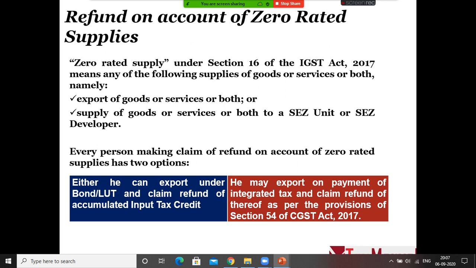So what is zero rated? Section 16 of the IGST Act says zero rated means export of goods or services to outside India, or supply to an SEZ unit or SEZ developer. For all practical purposes under GST or any indirect taxes, an SEZ unit or SEZ developer is considered a separate entity, which is only for your special economic zone for export of goods or services, right?